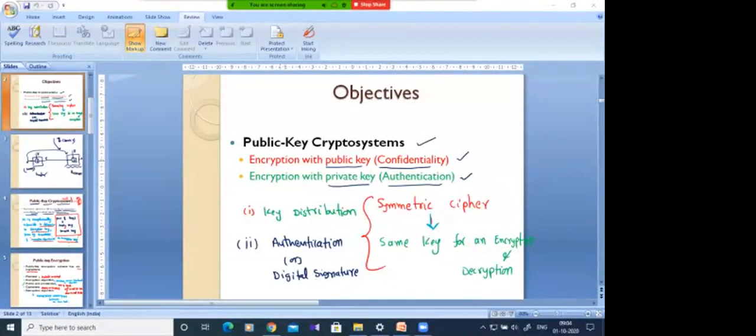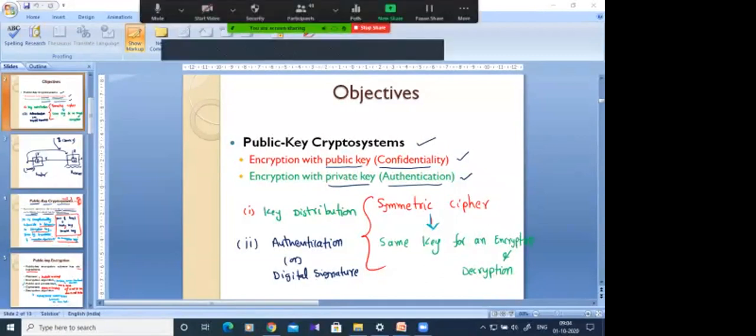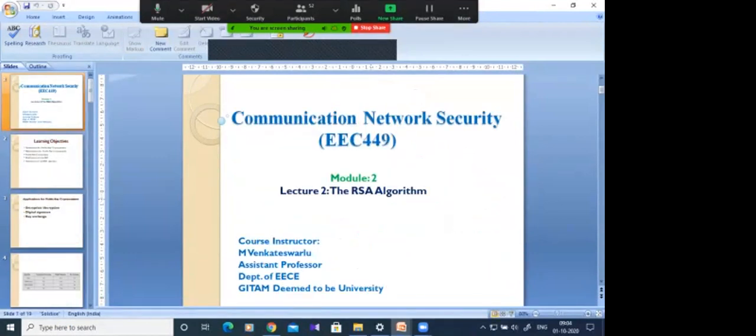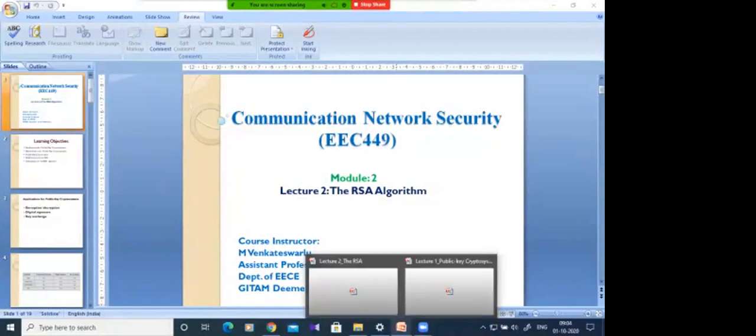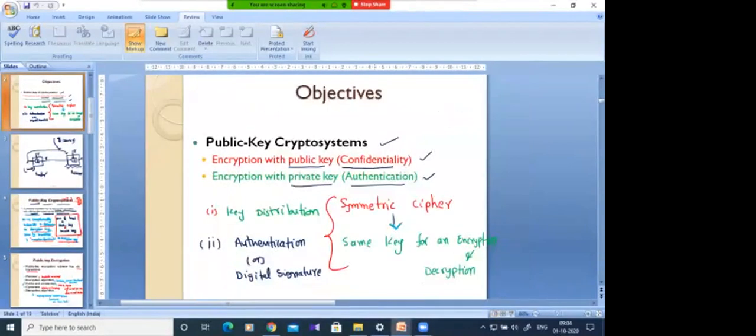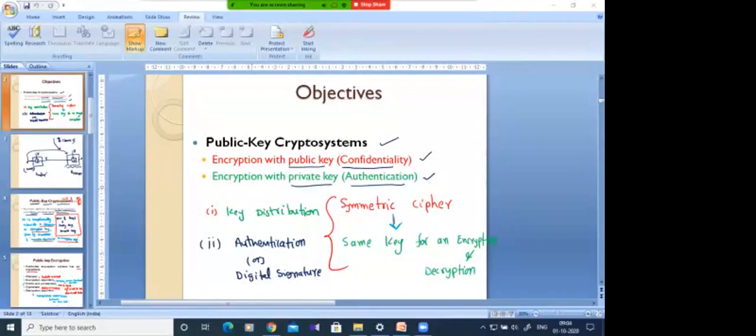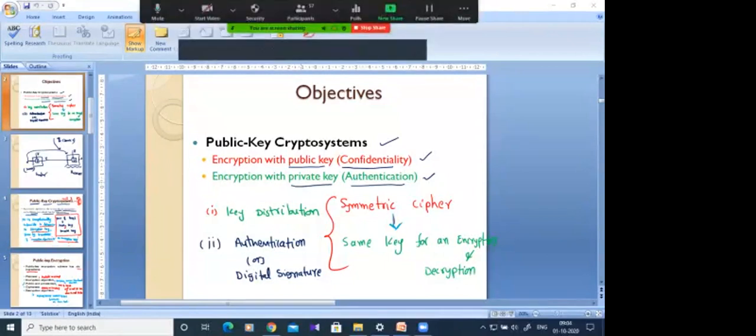Okay, good morning to all of you. Today's lecture is on the RSA algorithm in module 2. In the previous lecture, we discussed some basic concepts in a public key crypto system. We have seen two different types of crypto systems. One is encryption with public key, and another is encryption with private key. If we are using encryption with public key, we call it confidentiality. If we are using encryption with private key, we call it authentication. Correct?